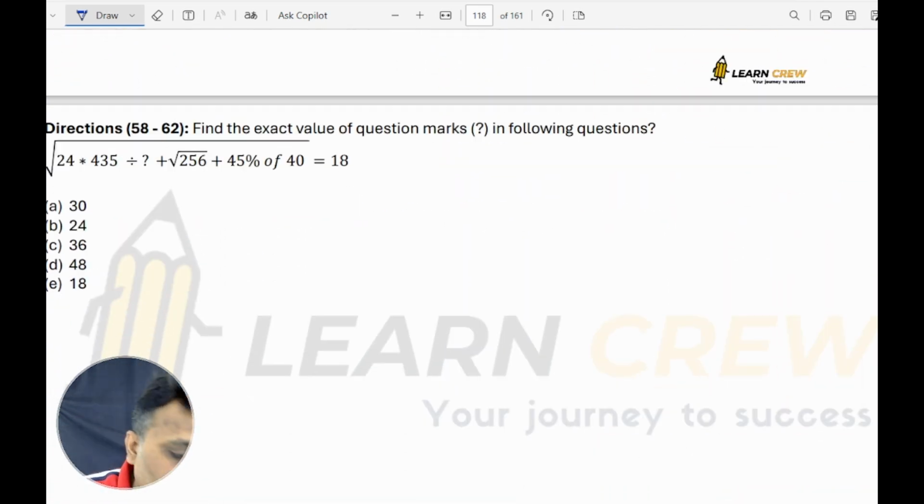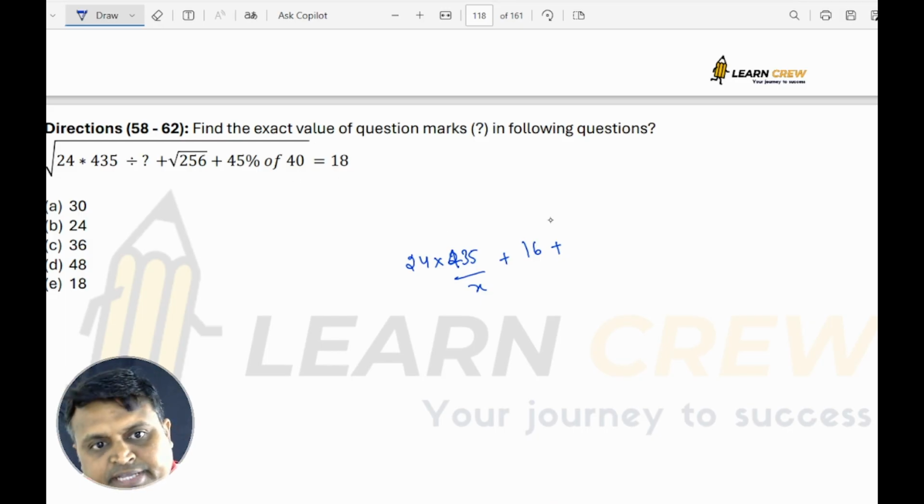Next, 24 into 435 divided by a question mark. See here, 24 into 435 divided by x plus root 256, which is 16. 45% of 40 is how much? It is 18. So the square root is equal to 18. Squaring it gives 18 squared, which is 324.